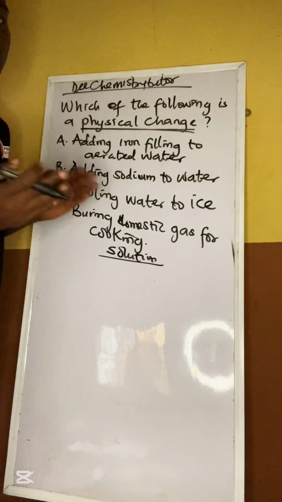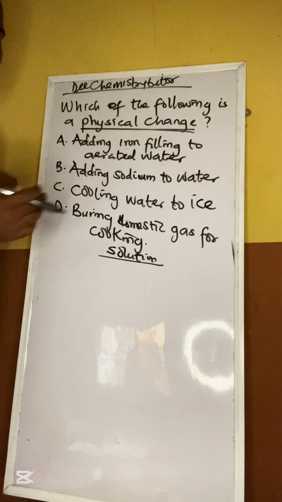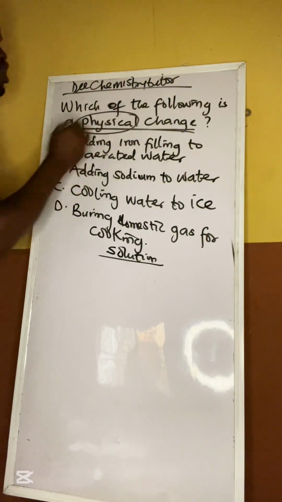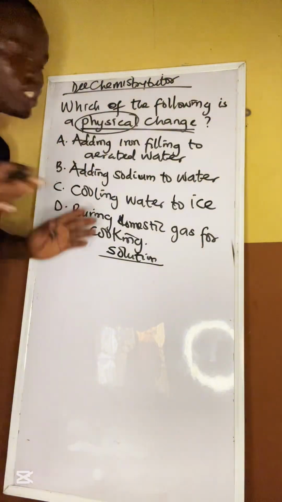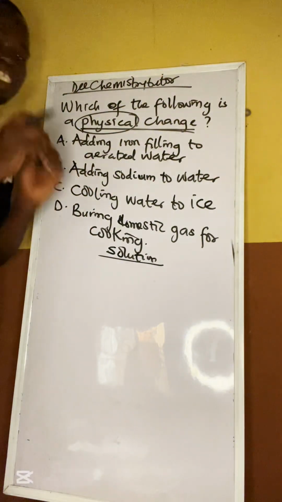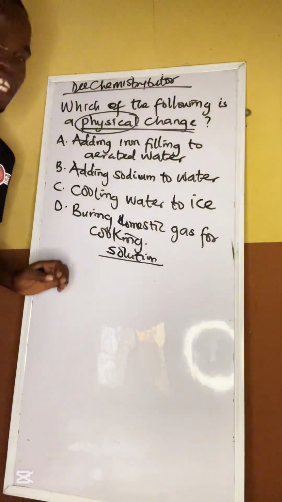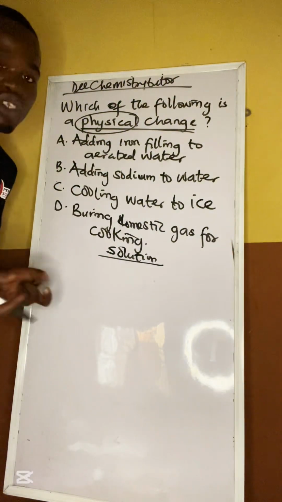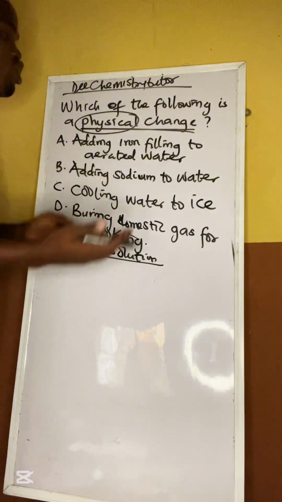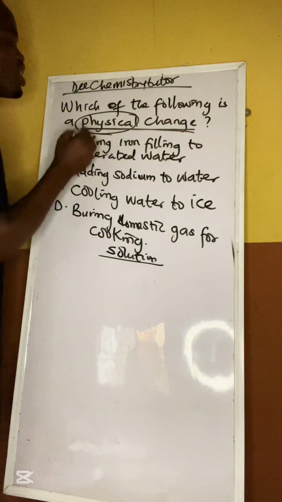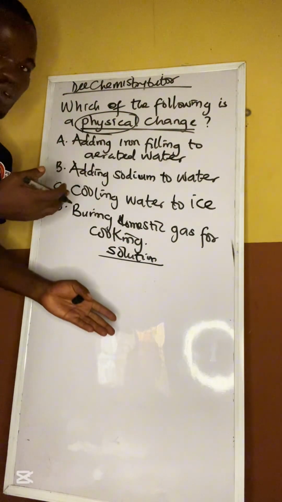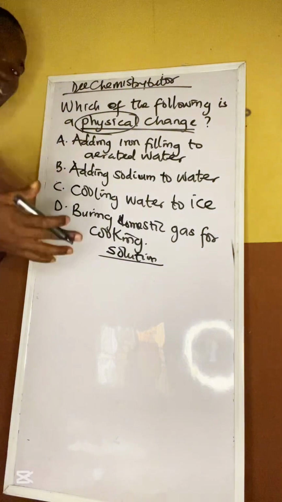Okay, we have two types of change. We have physical change and chemical change. For physical change, no new substance is formed. But for chemical change, new substances are formed. Just like when you talk about the burning of wood. And also, you have to understand that physical change is reversible, while chemical change is non-reversible.